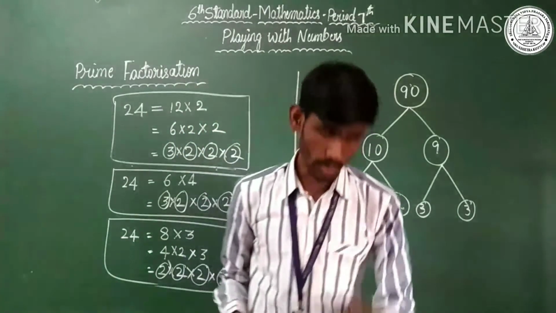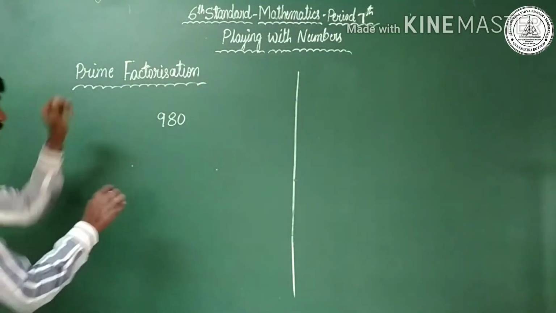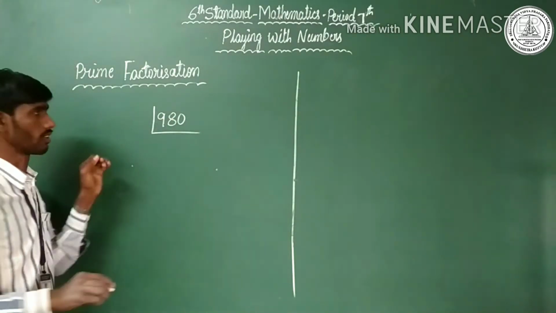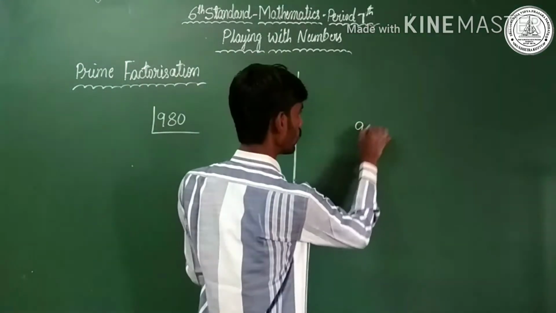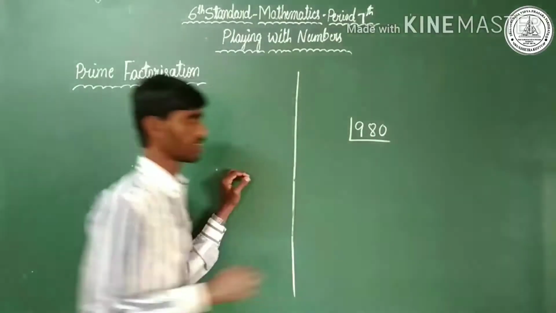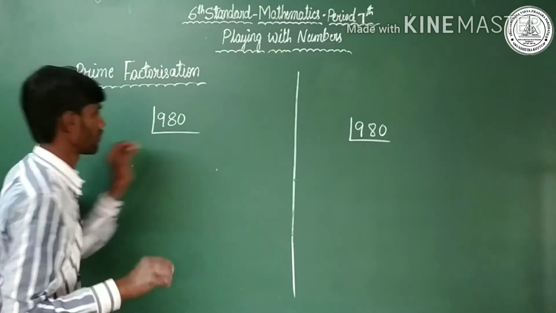Let us discuss one more. Represent a given number in prime factorization. Observe here, this is the step. Write the number here, 980, and draw an L, a long L. This is the first step.